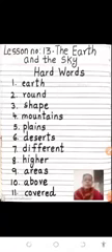Let us start with the hard words. First one is earth. Second one, round. Third one, shape. Fourth one, mountains. Fifth one is plains. Sixth, deserts.